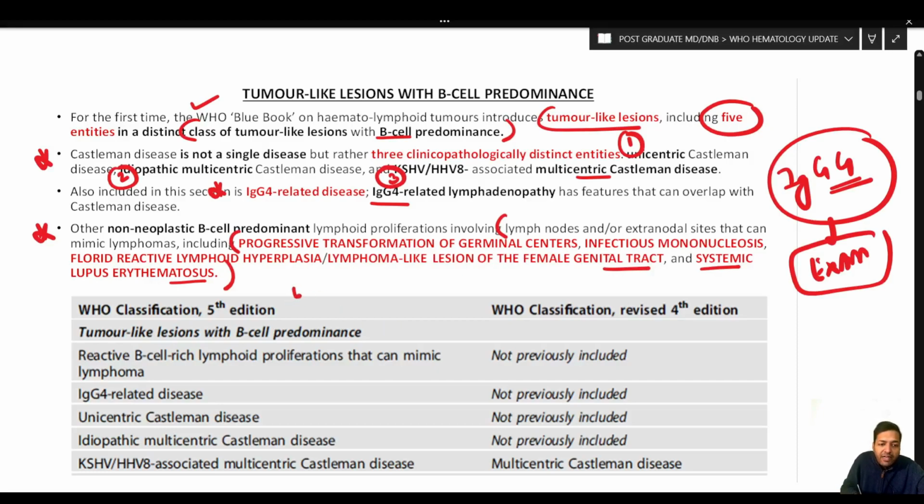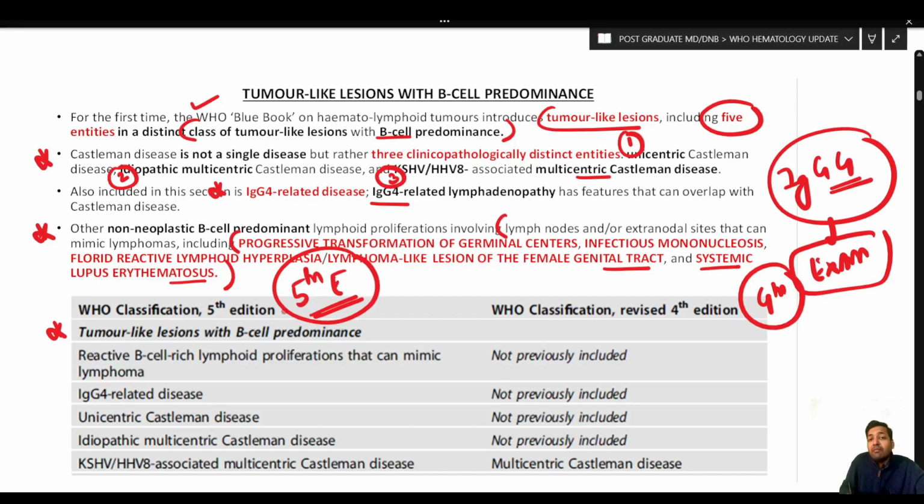So in the fifth edition, remember throughout this entire discussion, on the left hand side will be the entities of the WHO fifth edition, and on the right hand side will be the entities of the fourth edition. Okay, it is also mentioned everywhere. This section on tumor-like lesions with B cell predominance was not there in any of the WHO hematology editions. It is for the very first time that they have been included. So what are these? Reactive B cell lymphoid proliferations that can mimic lymphoma.